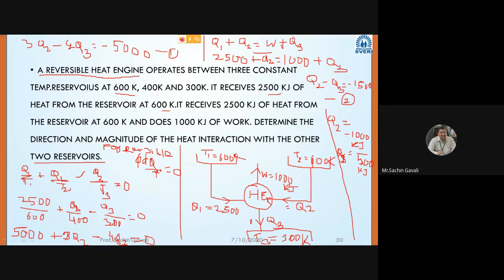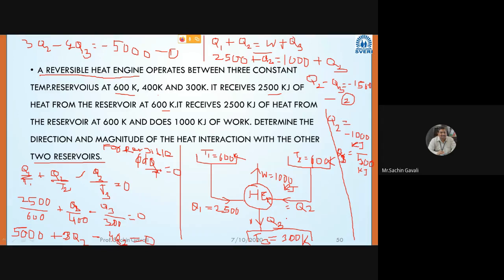Minus 1000 kilojoule is the Q2, and Q3 is coming as 500 kilojoule. Then we only want the magnitude, so Q2 will be 1000 and Q3 is equal to 500 kilojoule.